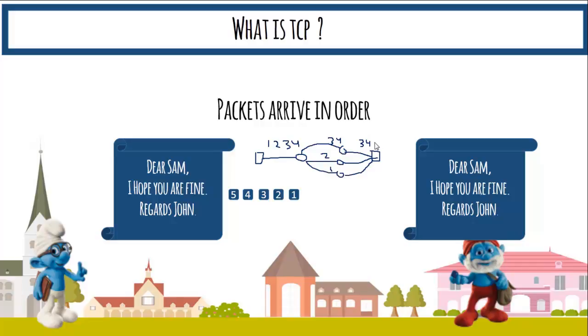Suppose 1 reaches first, so it arrives as 3, 4, 1, and then 2. So it is completely unordered. But in TCP we have a reordering mechanism. It reorders them into the exact order in which they were sent: 1, 2, 3, and 4. So you receive data that is completely ordered. Whatever was sent is received. That is what ordering means in TCP.